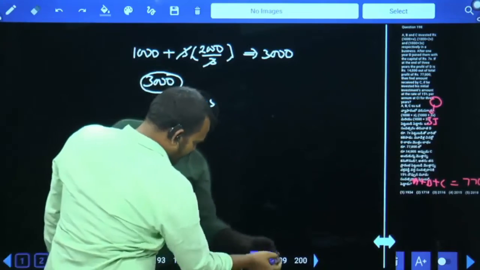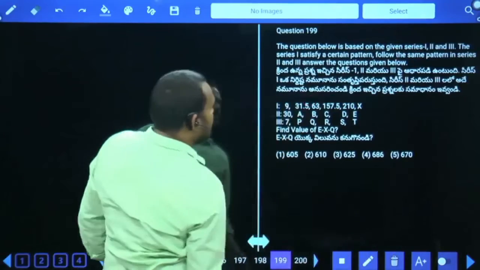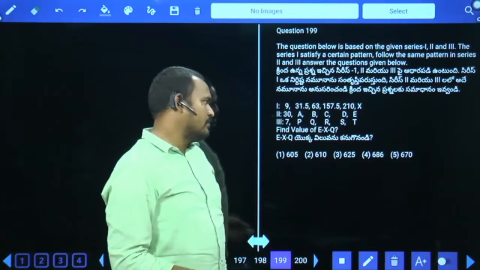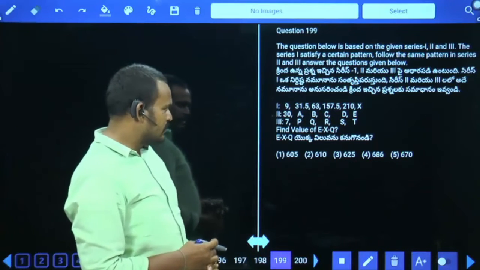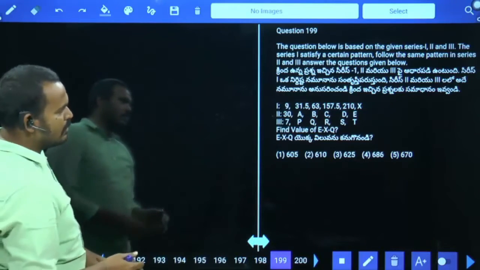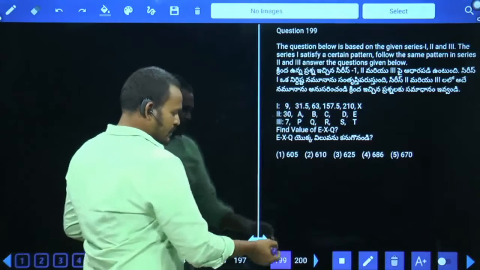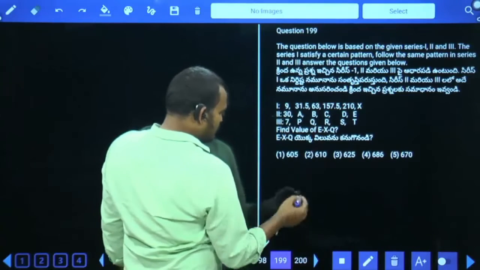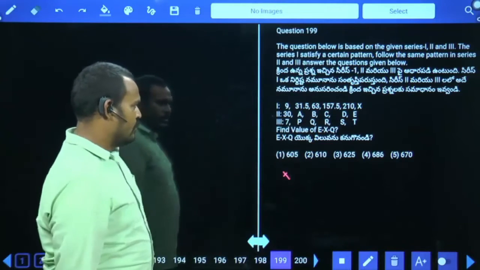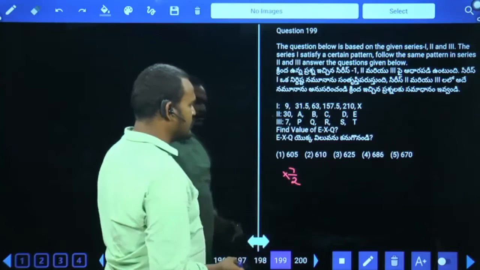Next, question number 199. Number series: 9, 31.5, 63, 157.5, 210, X. Here 9 31.5: 9 times 3 is 27, again half, meaning first we write into 7 by 2 times.